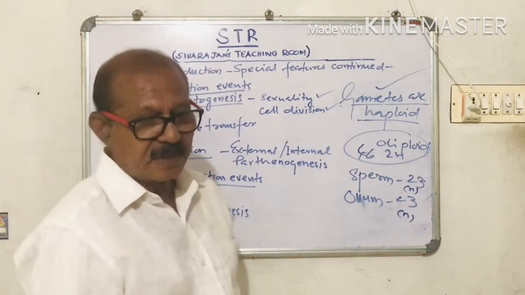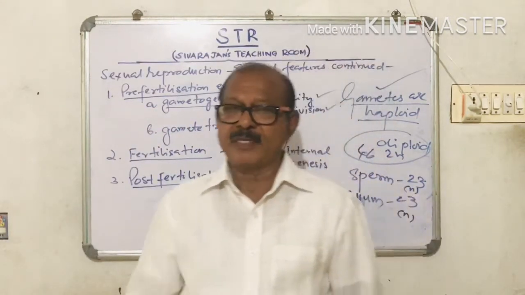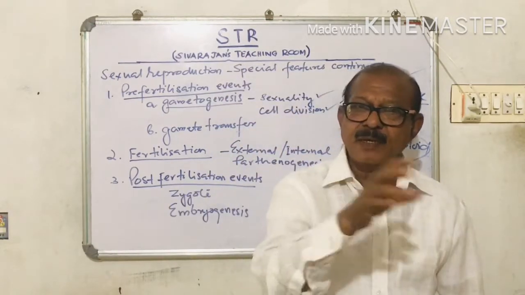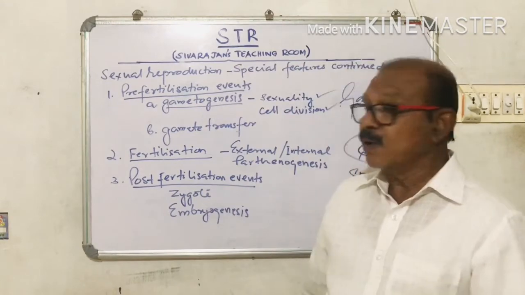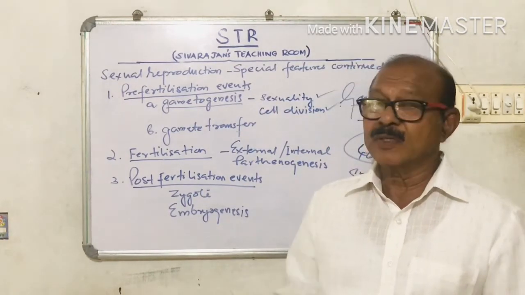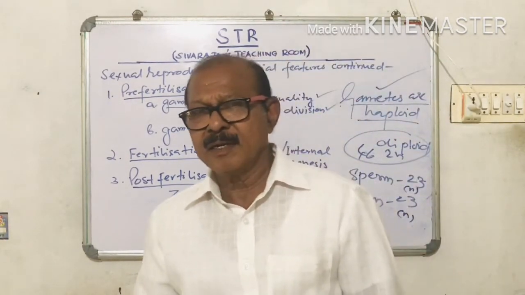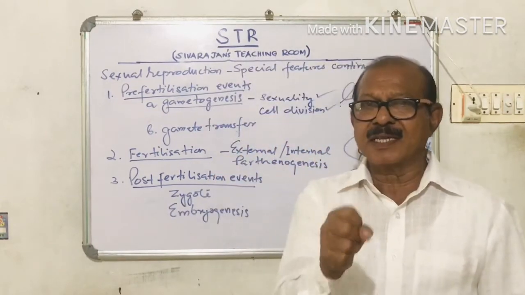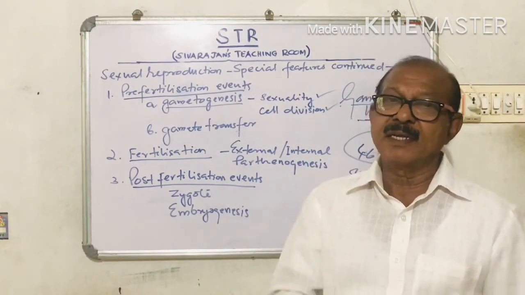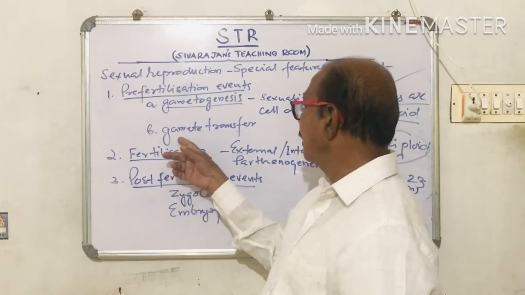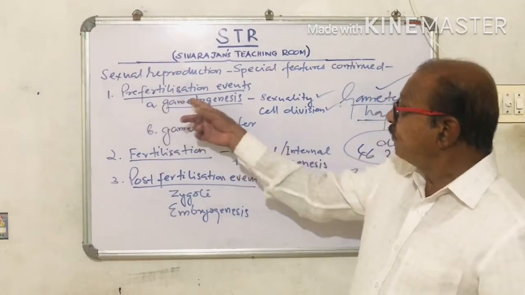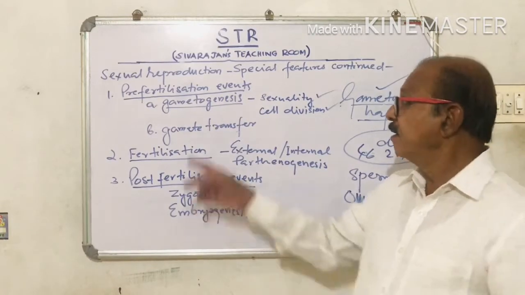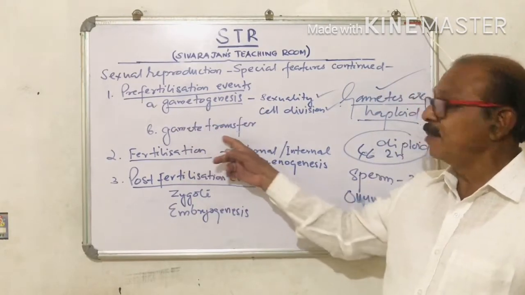Okay, then gamete transfer. What is gamete transfer? After the formation of the gametes, the male gamete is produced in the male organism, the female gamete is produced in the female organism, but for fertilization, both the male and female gametes have to be brought physically together so that only then can they fuse. That is gamete transfer. So the pre-fertilization events are gametogenesis and gamete transfer.